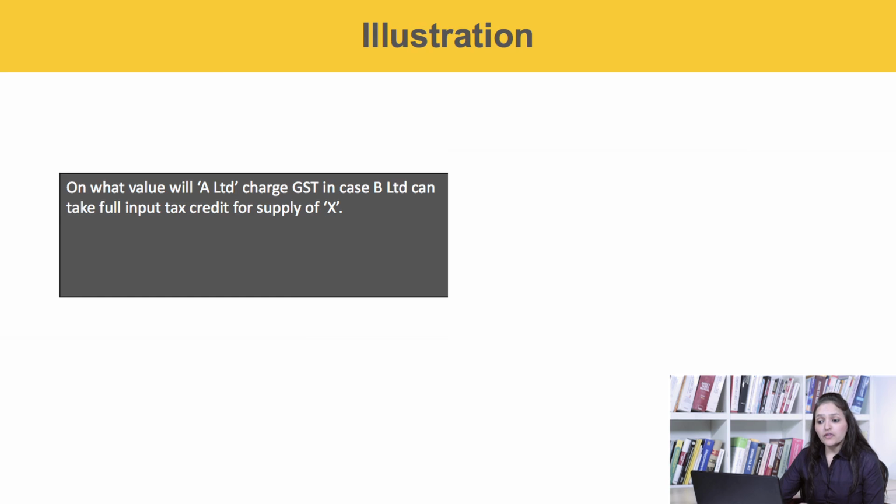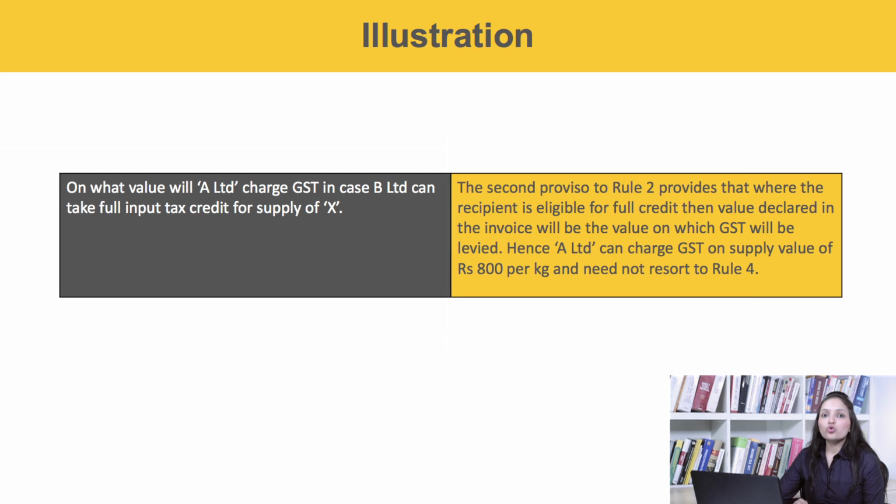Now, assuming that B Limited can take full input tax credit for supply of X, then on what value will A Limited charge GST? The second proviso to rule 2 states that where the recipient is eligible for full input tax credit, then the value declared in the invoice shall be deemed to be the open market value. Hence, A Limited can charge GST on the supply value of 800 per kilogram and need not resort to rule 4.